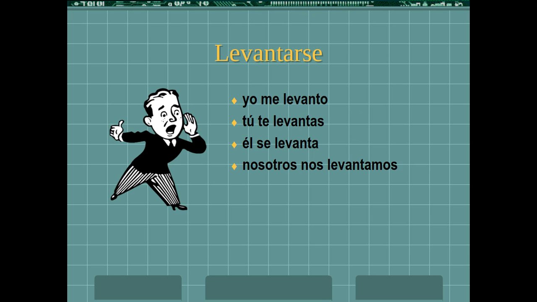And nosotros form, the nosotros reflexive pronoun is nos. So you take out that se, you change it to nos, you put it in front, and then you take levantar and you conjugate it the way you normally would. So levantamos. And for the ellos form, the reflexive pronoun again is se, and then you're going to take levantar and put it into the ellos form, so you would get an N at the end, ellos se levantan.